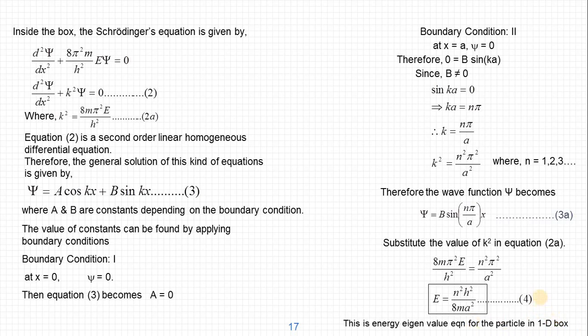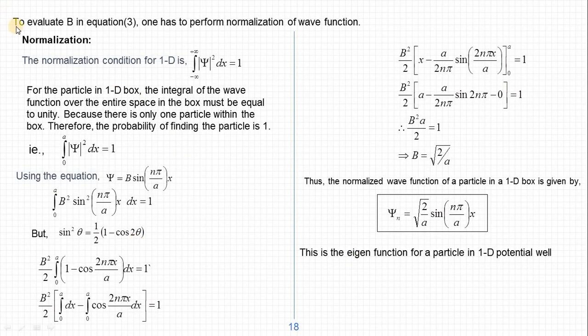So we got the energy eigenvalue expression, but still we don't know the eigenfunction because b is unknown. Let us see how to find the value of b. To evaluate b in equation 3, one has to perform the normalization of the wave function. I hope you remember we discussed normalization when we discussed the physical significance of the wave function, where we defined the normalization condition for a one-dimensional case as the integration from minus infinity to plus infinity of mod psi square dx is equal to 1.